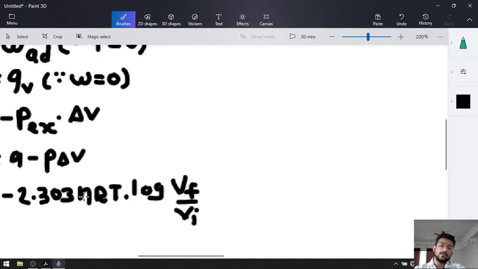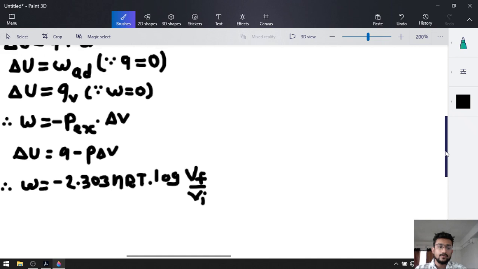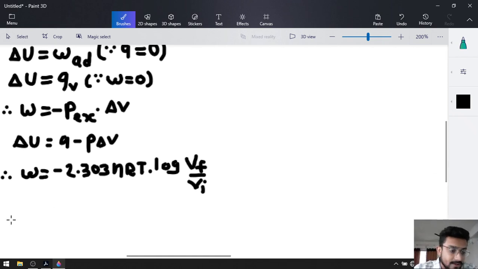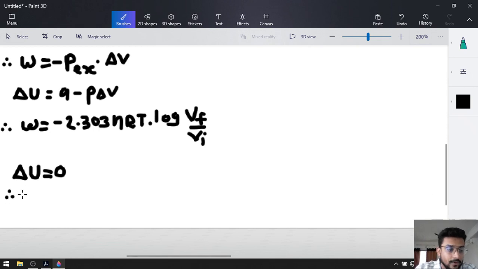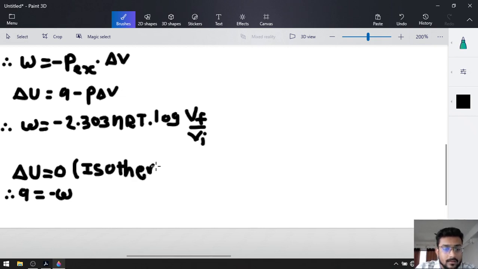After the completion of this formula, we came to our next particular situation, where we took an isothermal process. For the isothermal process delta U is equal to 0, and because of that we came to know that Q is equal to minus W for the isothermal process.